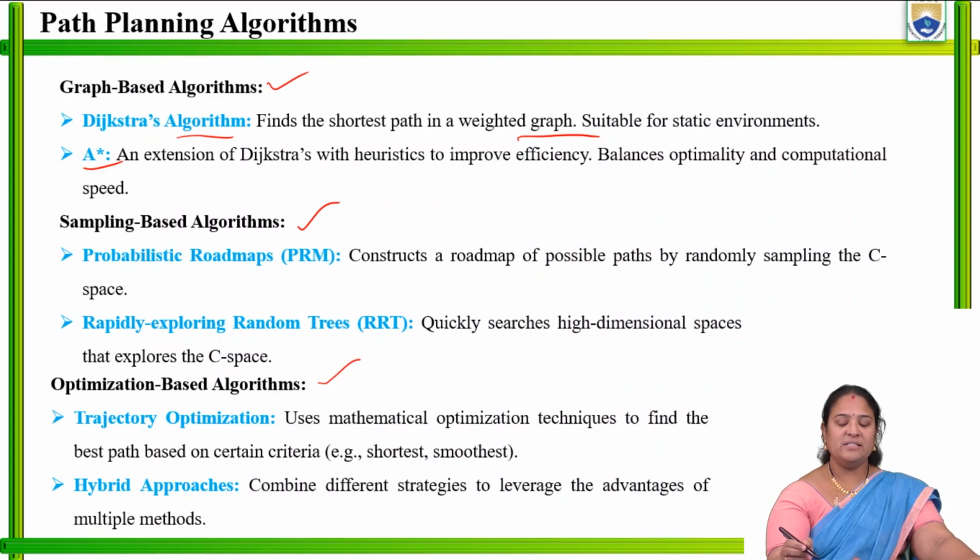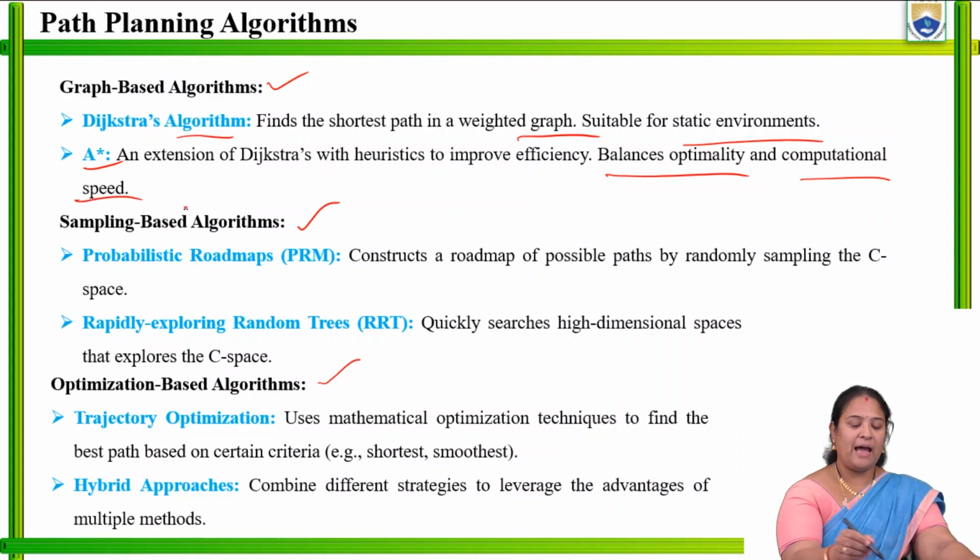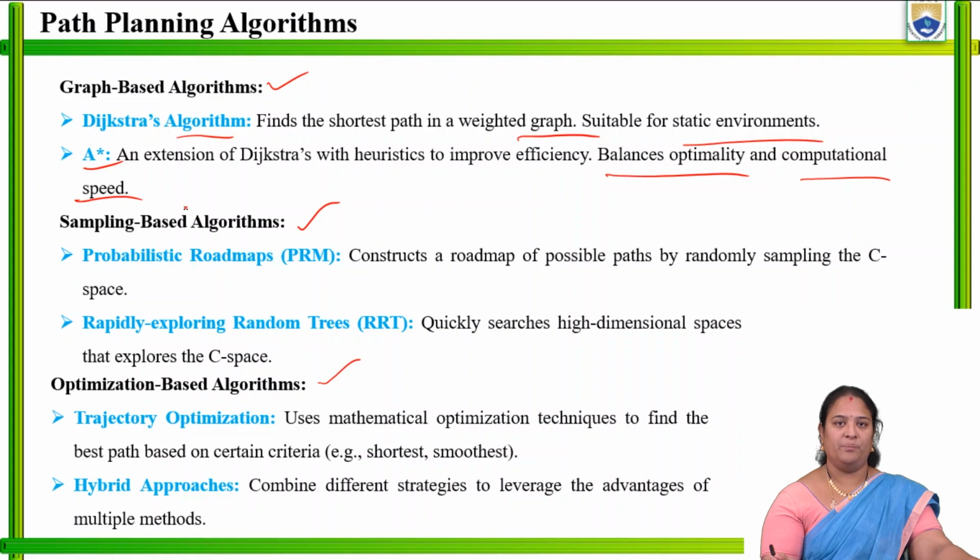Generally we call this a static environment. Whereas the A-star algorithm is based on balancing optimality and computational speed, rather than the weighted graph type.